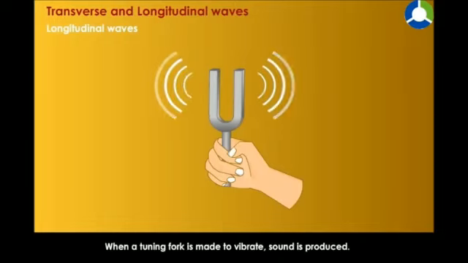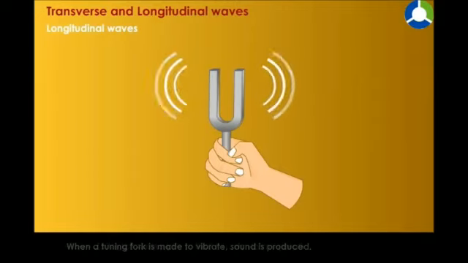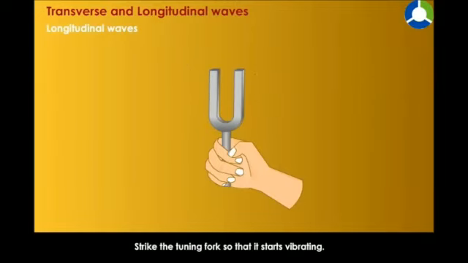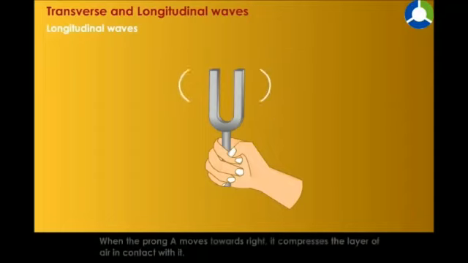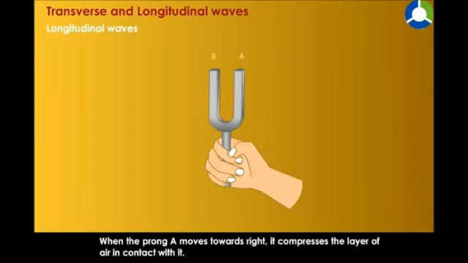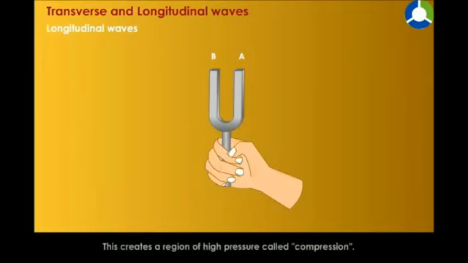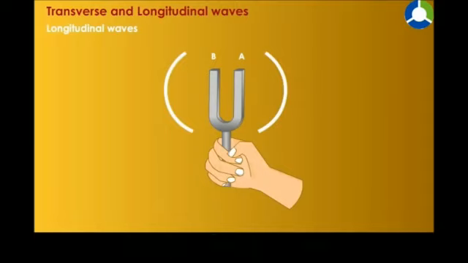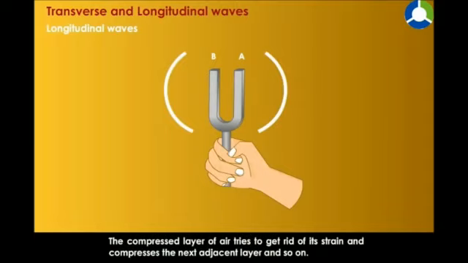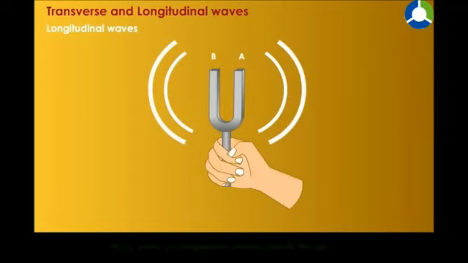When a tuning fork is made to vibrate, sound is produced. Strike the tuning fork so that it starts vibrating. When the prong A moves towards right, it compresses the layer of air in contact with it. This creates a region of high pressure called compression. The compressed layer of air tries to get rid of its strain and compresses the next adjacent layer, and so on. Thus, a wave of compression moves towards the right.